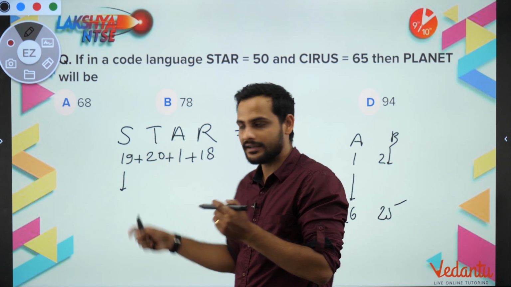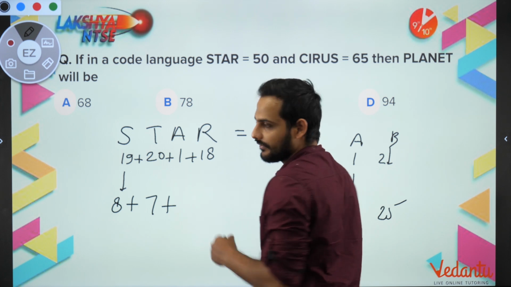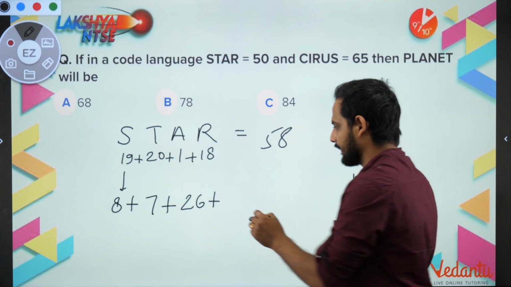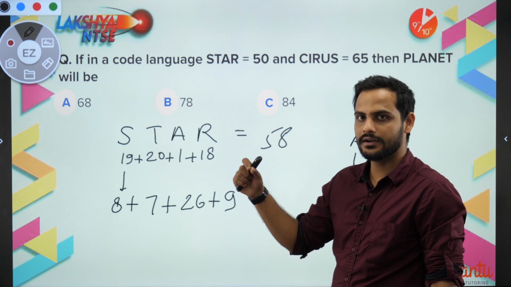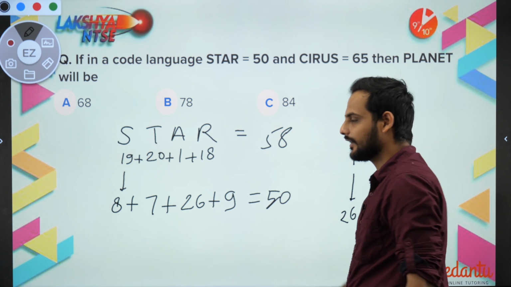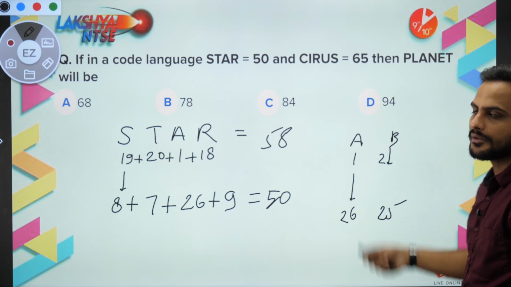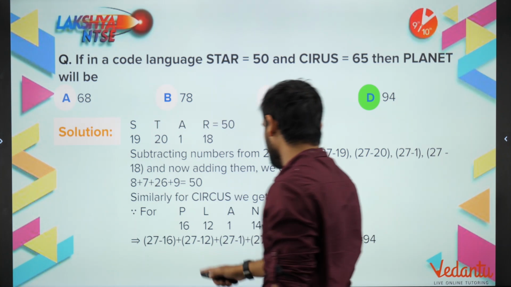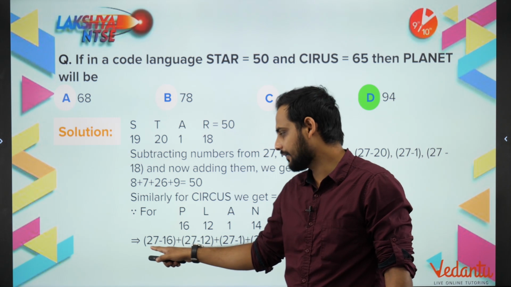So 27 minus 19, you'll be getting 8. 27 minus 20, you'll be getting 7. 27 minus 1, you'll be getting 26. And 27 minus 18, you will be getting 9. Now let's add them. 8 plus 8 plus 8 will be 24, 24 plus 26 is equal to 50. So I got to know that reverse order has to be followed. Similarly, the reverse order will be applied to PLANET as well. For reverse order, I have told you to subtract from 27.